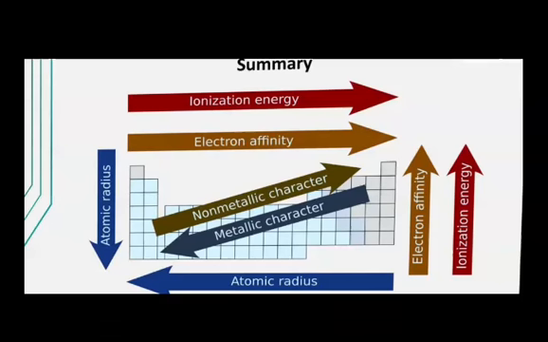You can see how ionization energy varies in a period. It increases from left to right in a period. Electron affinity increases from left to right in a period. Atomic size increases from top to bottom in a group, and atomic size decreases from left to right in a period. Electron affinity decreases from top to bottom, and ionization energy decreases from top to bottom in a group. Metallic character increases from top to bottom in a group, and non-metallic character increases from left to right in a period.